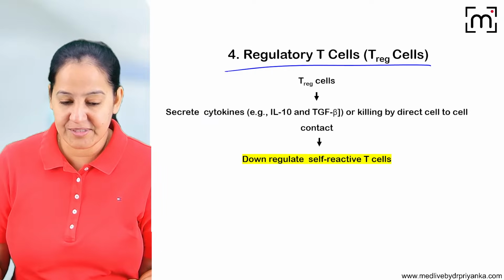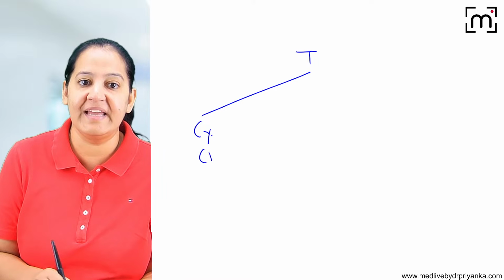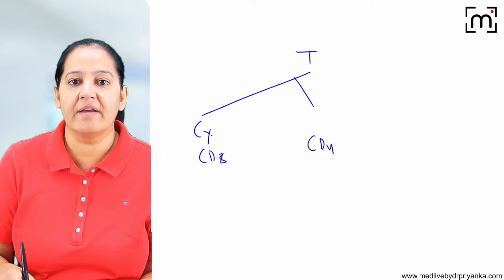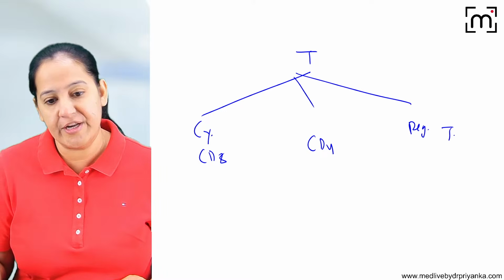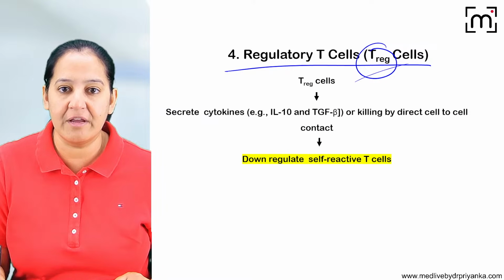So the next is the regulatory T cell. How many types of T lymphocytes are there? We have cytotoxic T lymphocytes, CD8. We have CD4 lymphocytes. And the third, we have regulatory T lymphocytes. What is the function of the regulatory T cell?